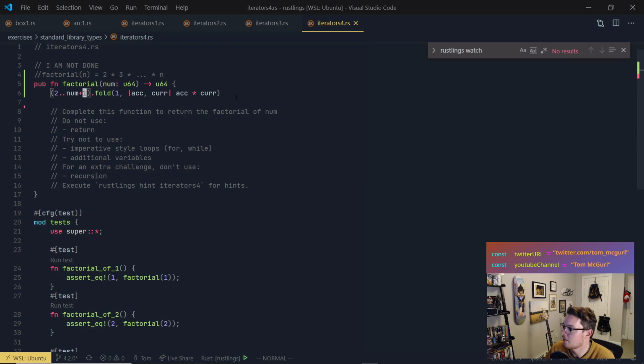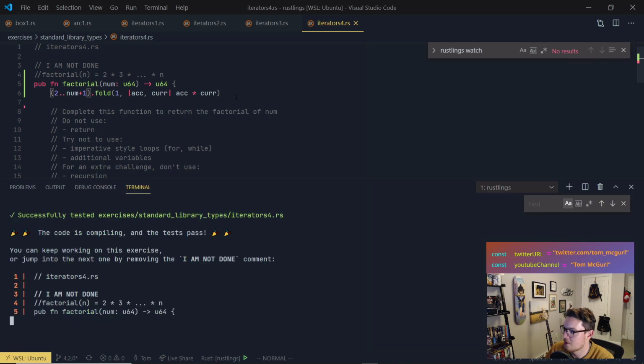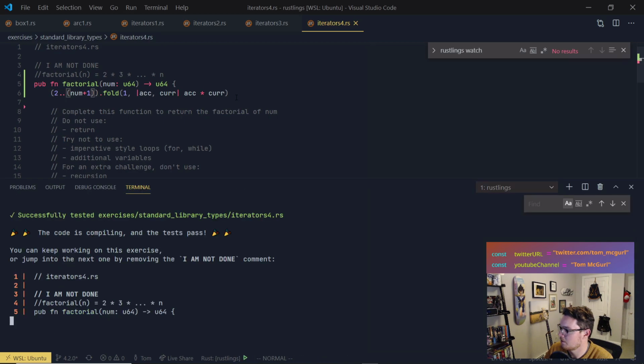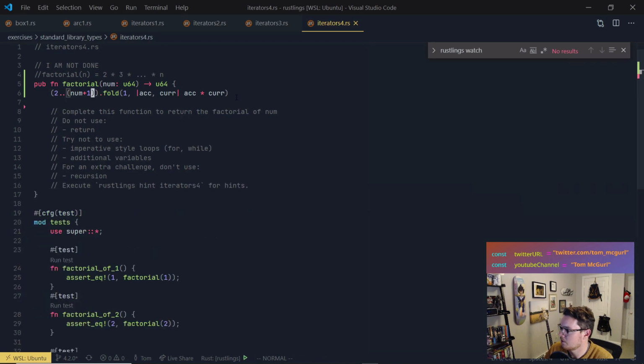That's right. So it was going to 1 below the number, which makes sense because when it was returning 6, right, it would have multiplied by that. So you can see how fast factorials grow. But yeah, I would probably even like to do something like this. I don't know if this is appropriate, but we need to go 1 more than the number because ranges are exclusive on the second value, aka not inclusive, exclusive, right?